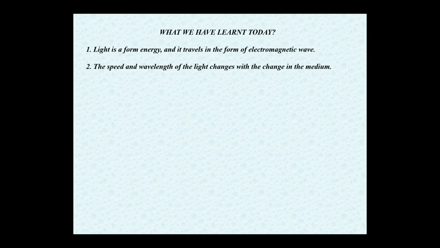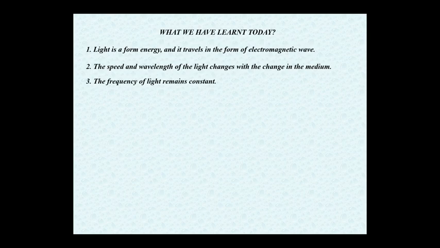Electro refers to electric, magnetic refers to magnetic: the electric field, magnetic field, and the direction of propagation are all perpendicular to each other. Second point was the speed and the wavelength of light change with the change in medium. The speed and wavelength change when a ray of light goes from rarer medium to denser medium or denser medium to rarer medium.